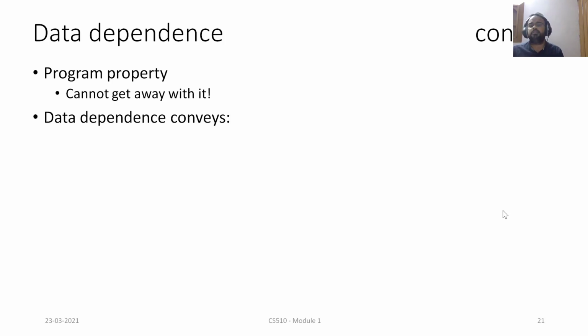What data dependence among the instructions conveys is that there is a possibility of hazard at the pipeline. It means when we are trying to execute these instructions with some data dependence, it can possibly lead to some bubbles in the pipeline.